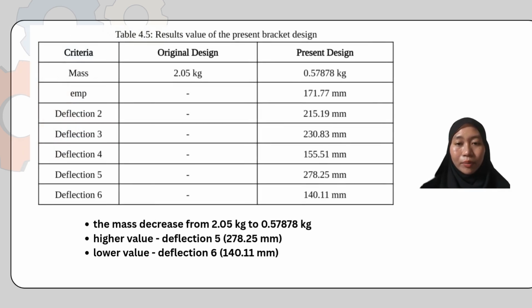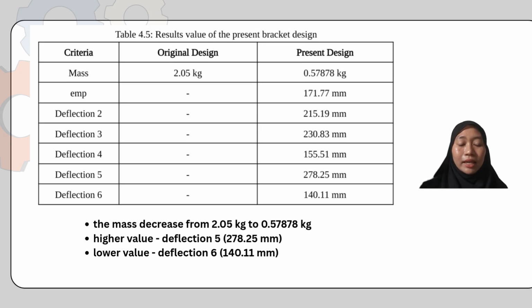So based on table 4.5, which is the results value of the present bracket design, it can clearly be seen that the original design and present design have very different values for mass. The original mass is 2.05 kilogram, and it is reduced to 0.57878 kilogram.